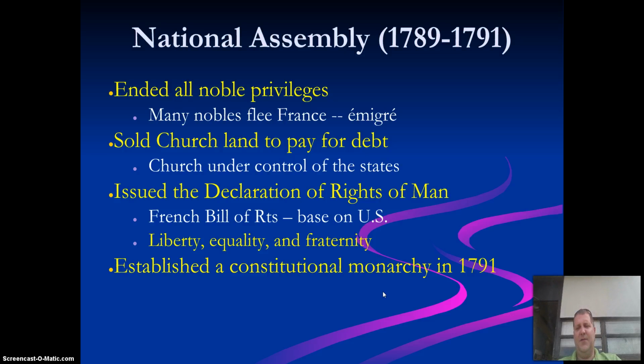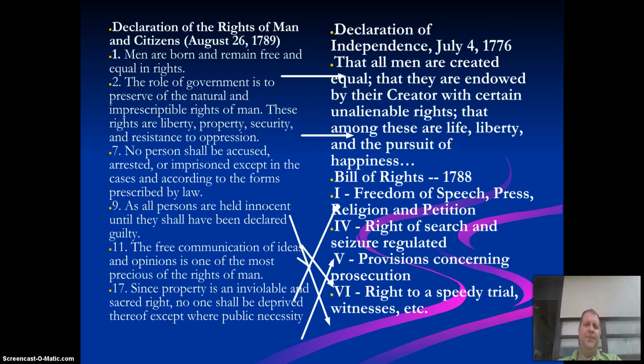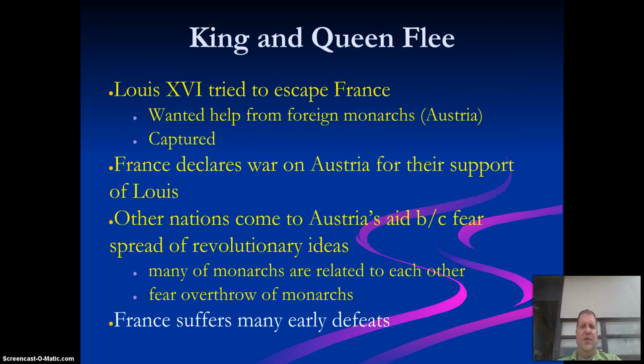So the National Assembly only lasted for two years, and they themselves established a constitutional monarchy in 1791, which is our next stage. You can see on this slide, on the PowerPoint above you, how many of the rights of the Declaration of Independence are set there and transformed into the Declaration of the Rights of Man and Citizens in 1789. This is 13 years after. But you see how some of these things are starting to trade off.